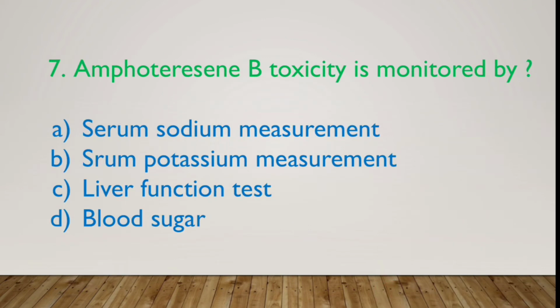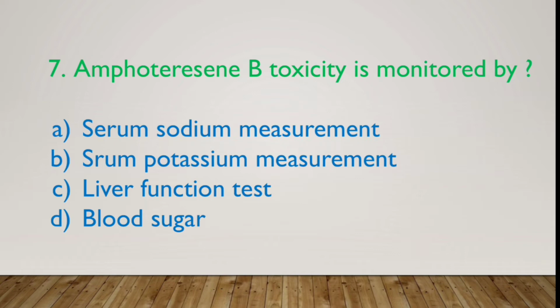Next question is, amphotericin B toxicity is monitored by option A serum sodium measurement, option B serum potassium measurement, option C liver function test, option D blood sugar. In part 2 of antifungal, we have covered the side effect of all the antifungal drugs, in which we also covered the side effect of amphotericin B. And as we know, the most important side effect of amphotericin B is nothing but the falling potassium level. So we can use this for monitoring the toxicity of amphotericin B.